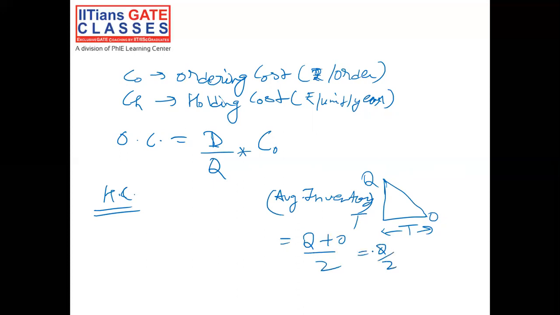So that is the average inventory, and we know that holding cost is CH. So the holding cost for period T would be equal to the average inventory multiplied by the holding cost, and this holding cost is per year, and we have a time period of capital T. So this would be equal to Q by 2 into CH into capital T.